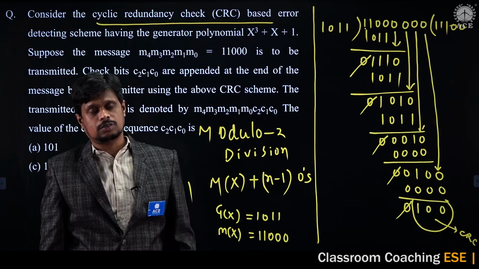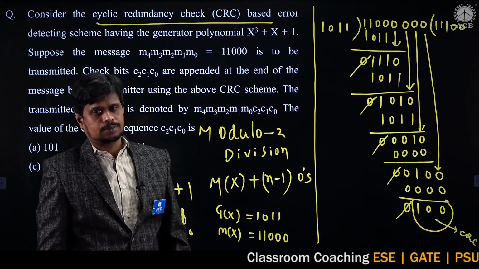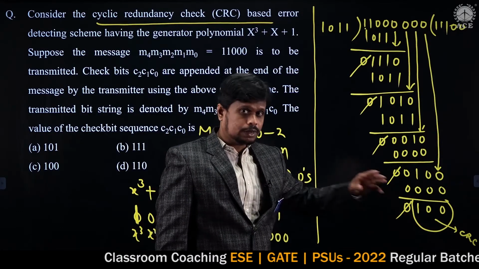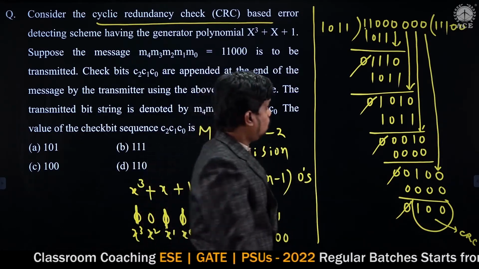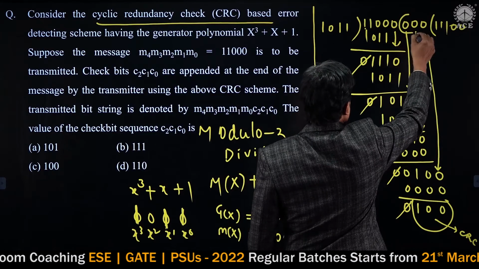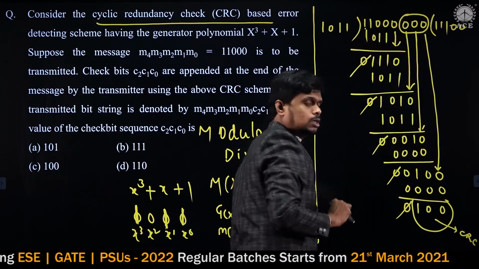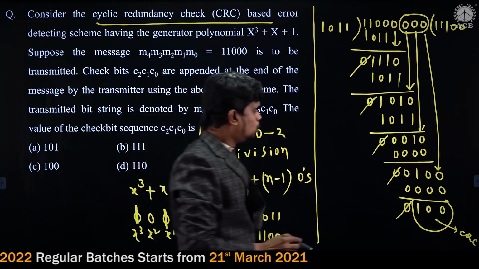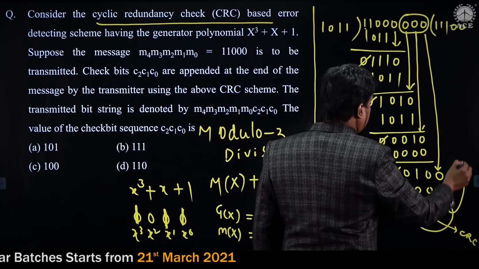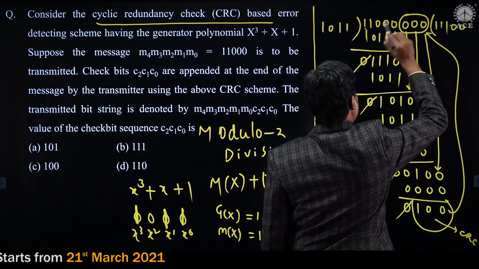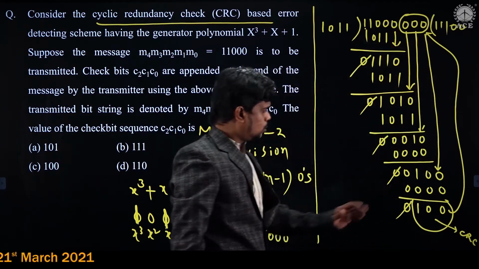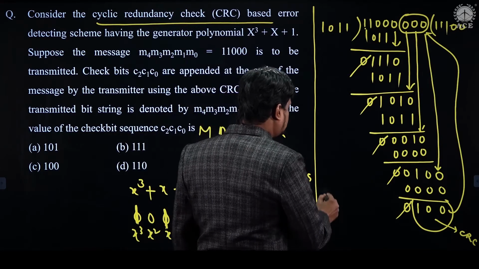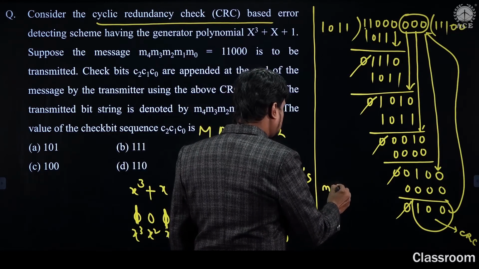This is all the procedure which is done by the sender. After generation of this 1 0 0, what will the sender do? The sender will replace these n minus 1 number of zeros by this remainder, which is 1 0 0. So that is the message that should be transmitted.